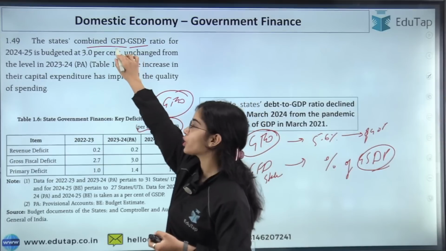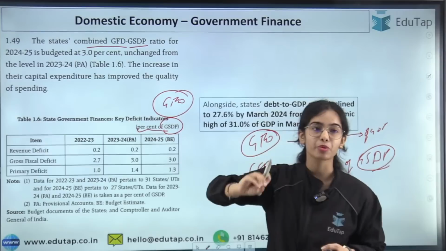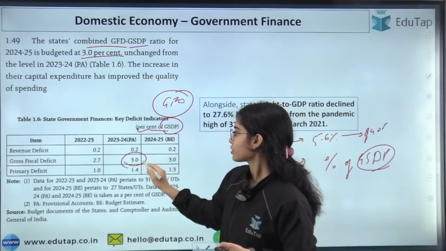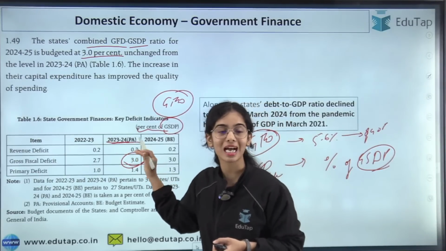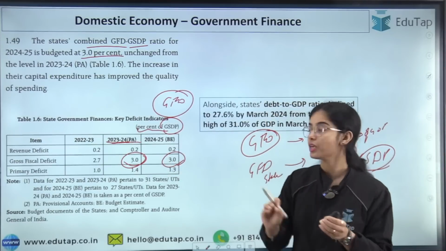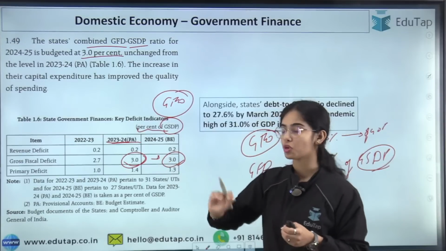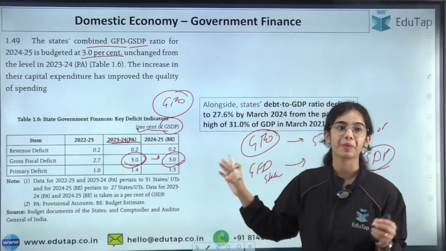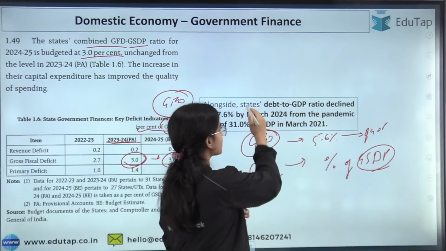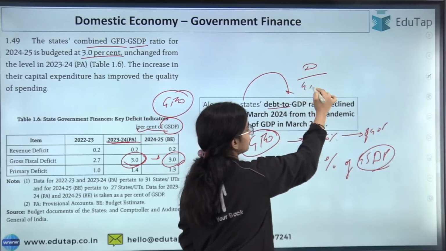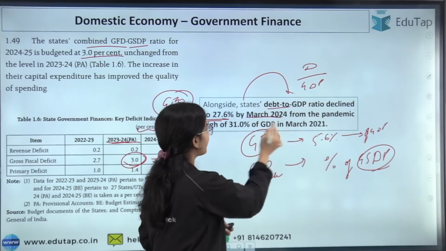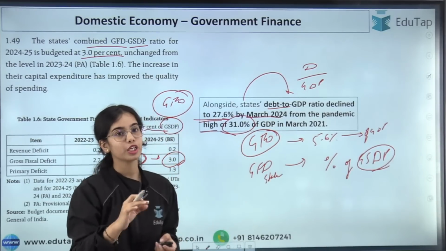So the states' combined gross fiscal deficit to gross state domestic product ratio for 2024-25 has been budgeted at 3%, the same as the 2023-24 provisional estimates, and this is going to continue. This is the budget estimate that in 2024-25 the GFD, that is the gross fiscal deficit, as a percentage of GSDP will remain at 3%. Alongside this, the states' debt to GDP ratio has declined to 27.6% by March 2024 from the pandemic high of 31% of the GDP in March 2021.